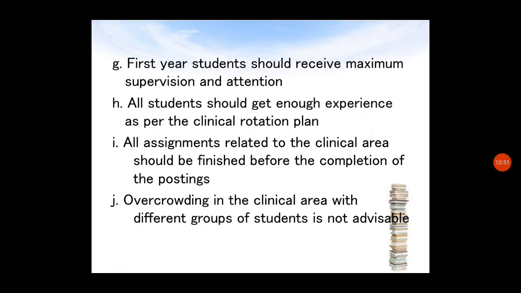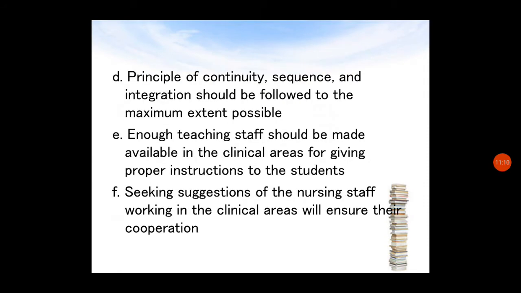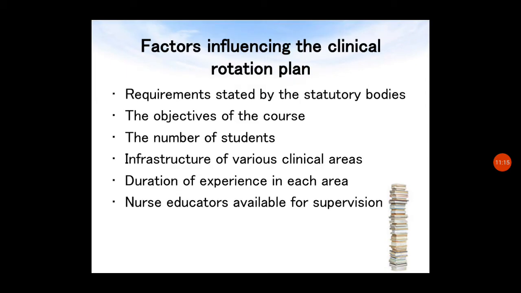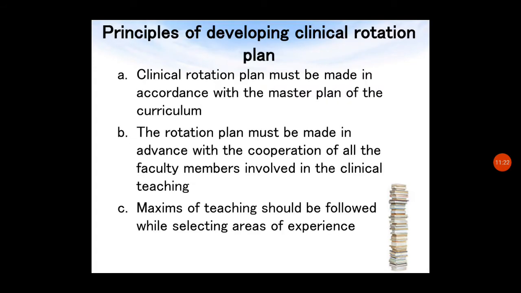Overcrowding in the clinical area with different groups of students is not advisable. Overcrowding should not be allowed, such as first year, second year, third year, and fourth year students together. Overcrowding with different batches is not permitted, and it is not good either. These are the principles of developing a clinical rotation plan. Till now we discussed what a clinical rotation plan is, the factors influencing the clinical rotation plan, and the principles of developing a clinical rotation plan.